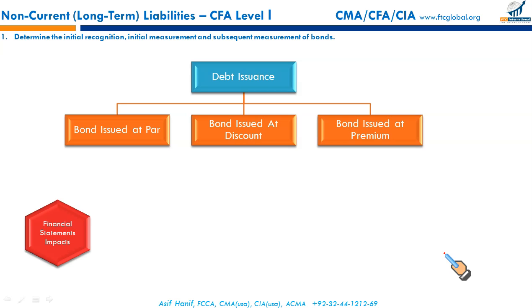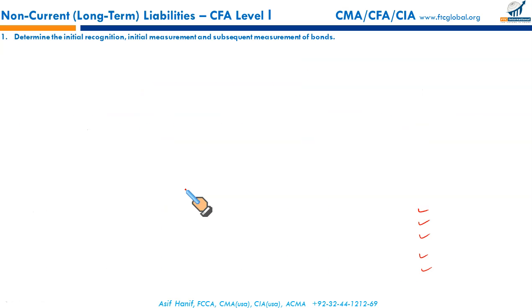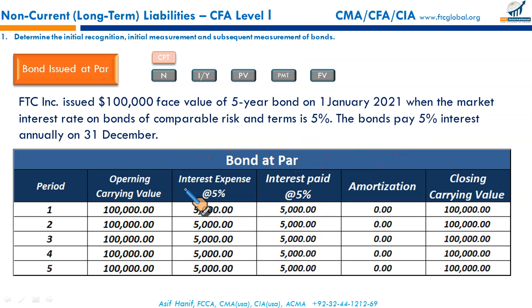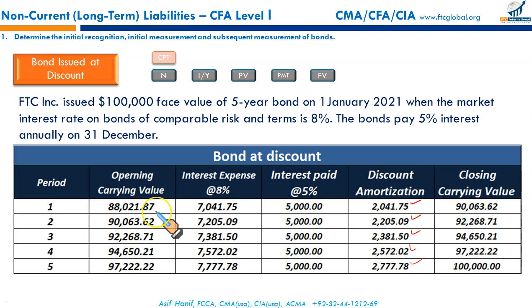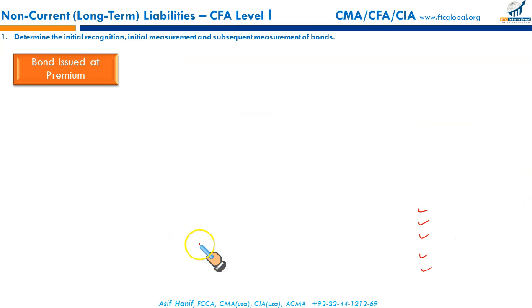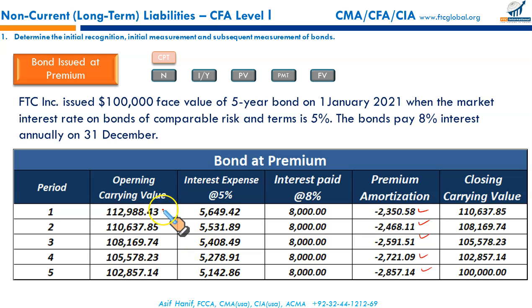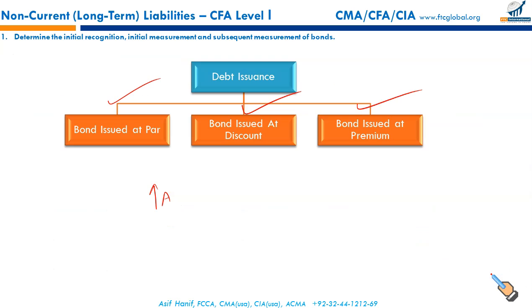Next, this all discussed bond issued at par, bond issued at discount, bond issued at premium. Next, financial statement impact. When you issue a bond, of course you receive cash, so it will increase your assets, and at the same time you have to book the liability. In case of a par bond, this would be the value of liability at the start of the period. In case of a discount bond, this will be the value which will keep on increasing every year as the discount is amortized, and in case of a premium bond, this will be the original liability booked, which will close out at the end of the bond term to $100,000.